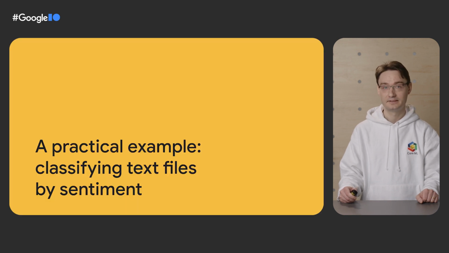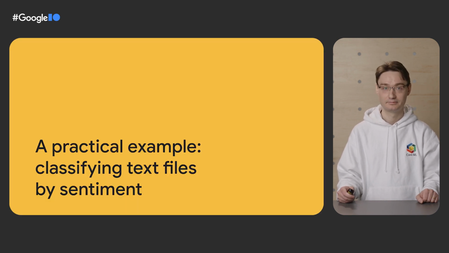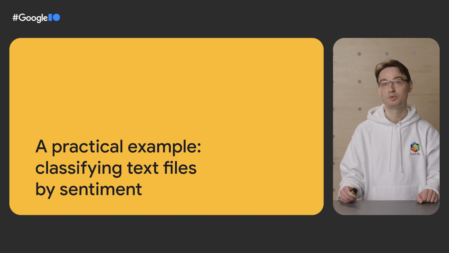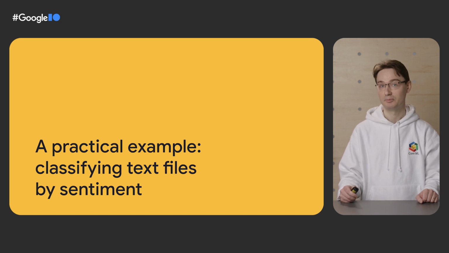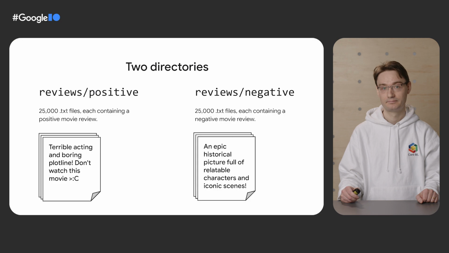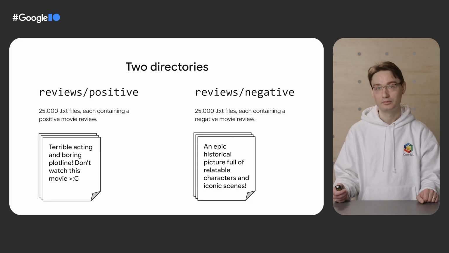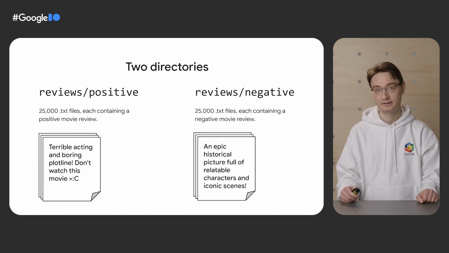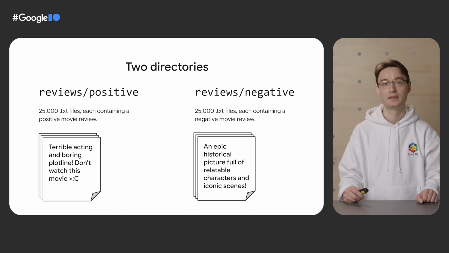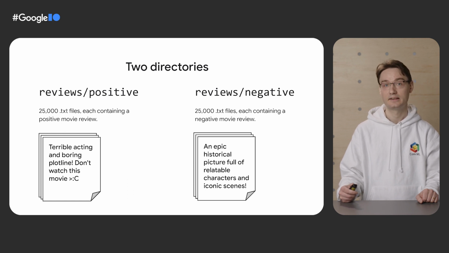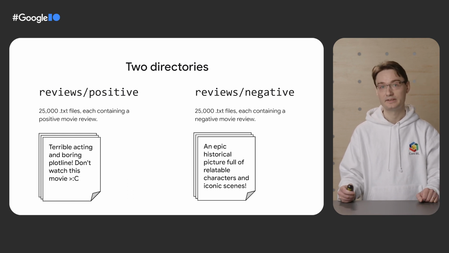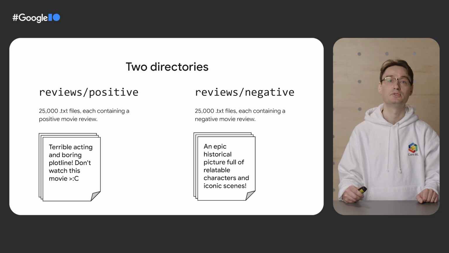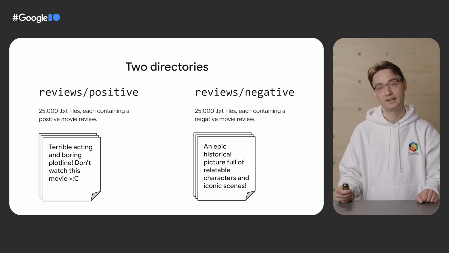To make things concrete, let's look at a practical example. We're going to do text preprocessing for a sentiment classification model. In this example, we look at text files on disk. Each text file contains a movie review from the Internet Movie Database. We have two folders. One folder with reviews that had a high star rating associated with them, positive reviews, and one folder with reviews that had a low star rating, negative reviews.